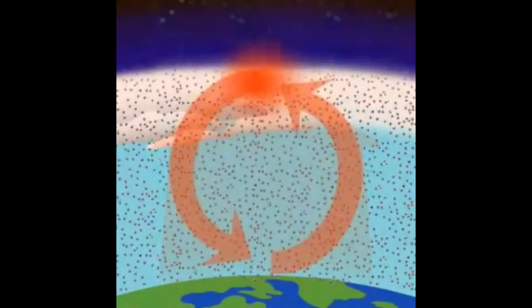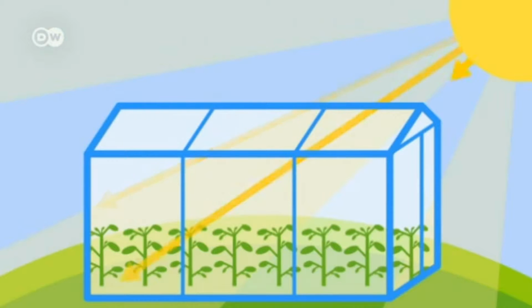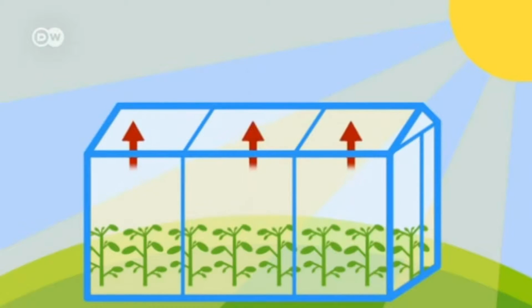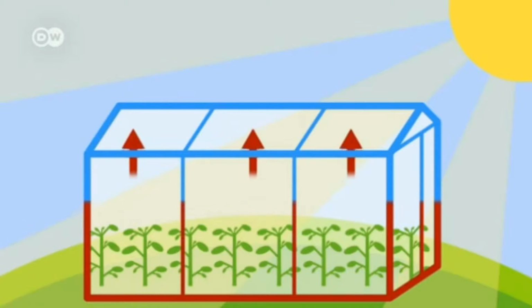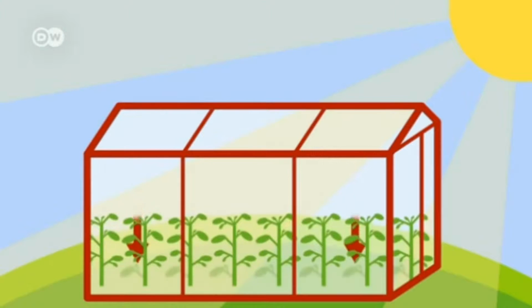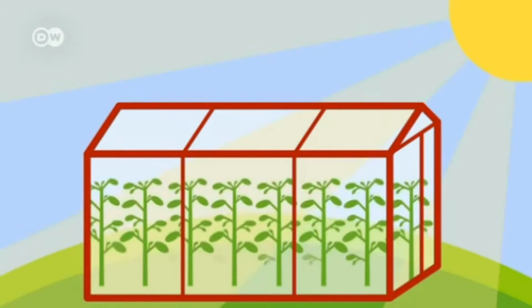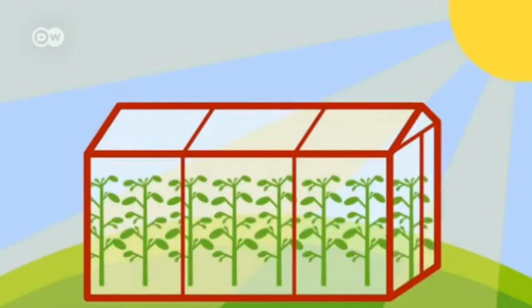This effect is similar to what happens in a greenhouse. In a greenhouse, the sun's heat is absorbed, and some of this heat is stored within the greenhouse itself. This allows the plants to grow quicker and allows for the cycling of heat between the greenhouse and the plants. The greenhouse acts like an artificial atmosphere and is used worldwide.